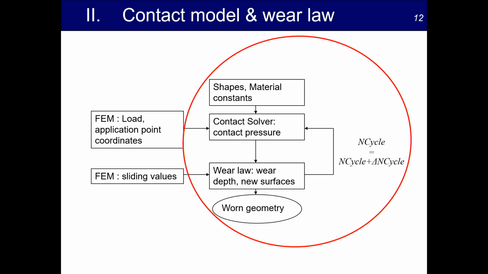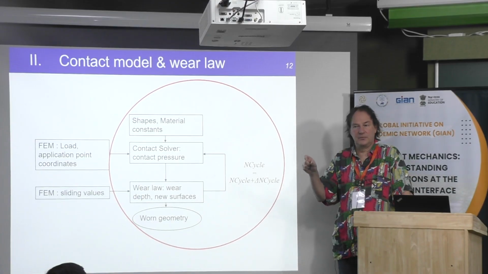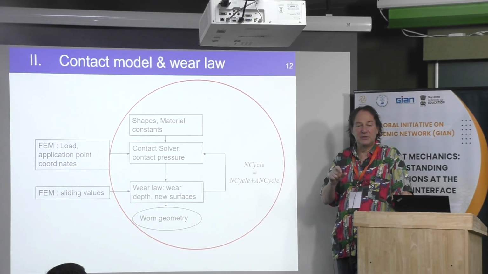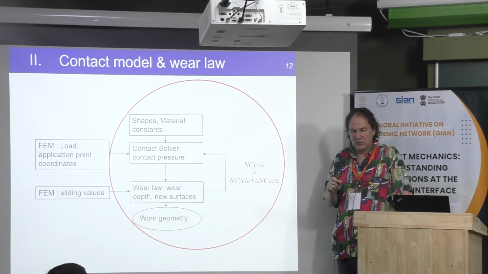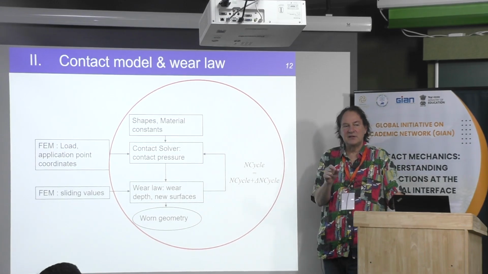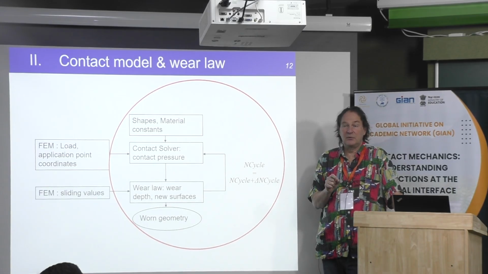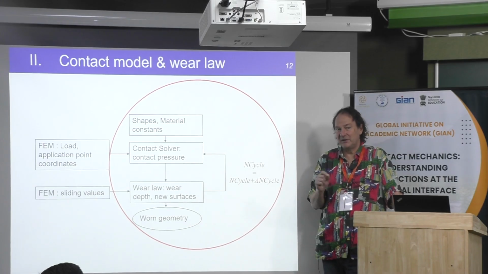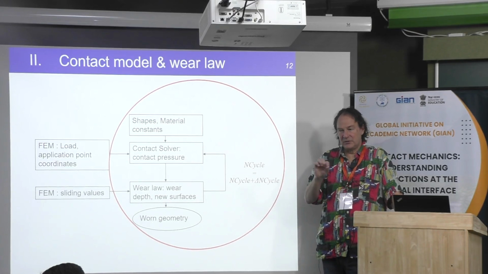Maybe a small point about that. We do not simulate each wear cycle. People are also doing that using the finite element method. This is the same technique. We use what we call a jump cycle. Jump cycle means that, for example, if you calculate that the wear is 10 nanometers, and you have 1 billion cycles, you don't have to simulate 1 billion cycles when you remove 10 nanometers each time. What we do is estimate the depth that we can remove at once without perturbing the numerical convergence. It can be, for example, one micrometer.